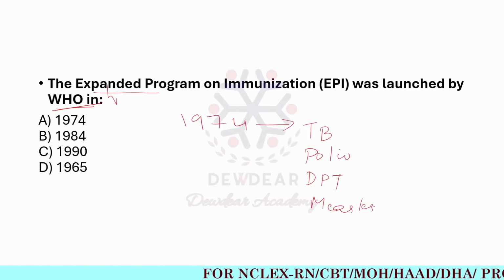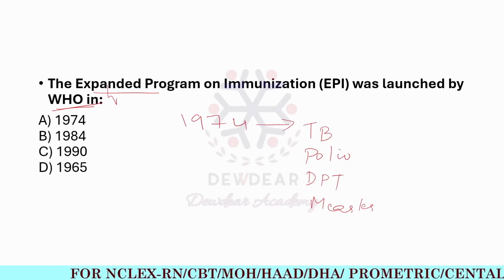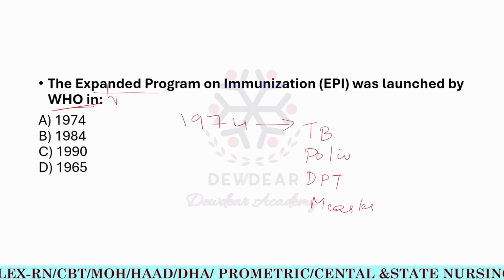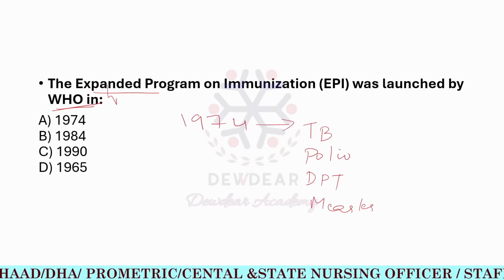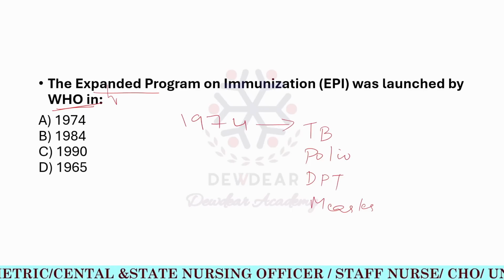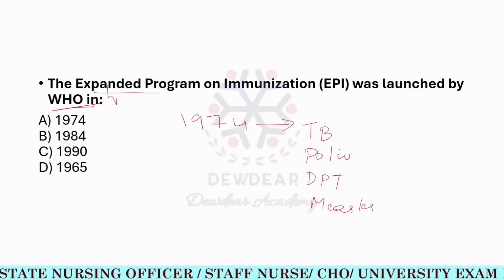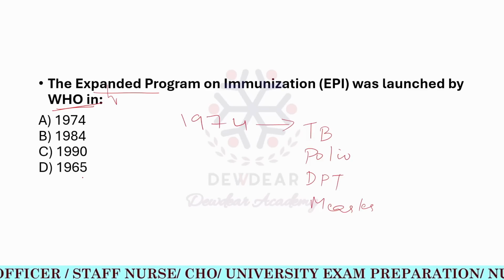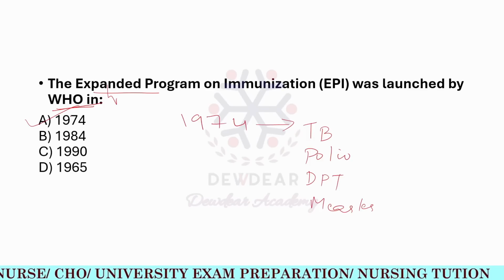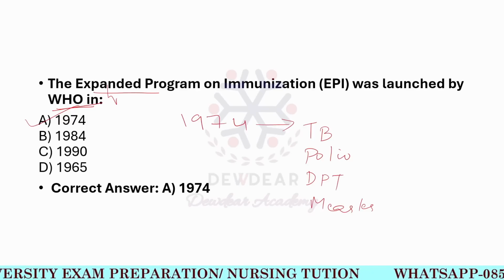This program was started to reduce infant and child mortality by immunizing against major infectious diseases. The correct answer is option A, 1974.